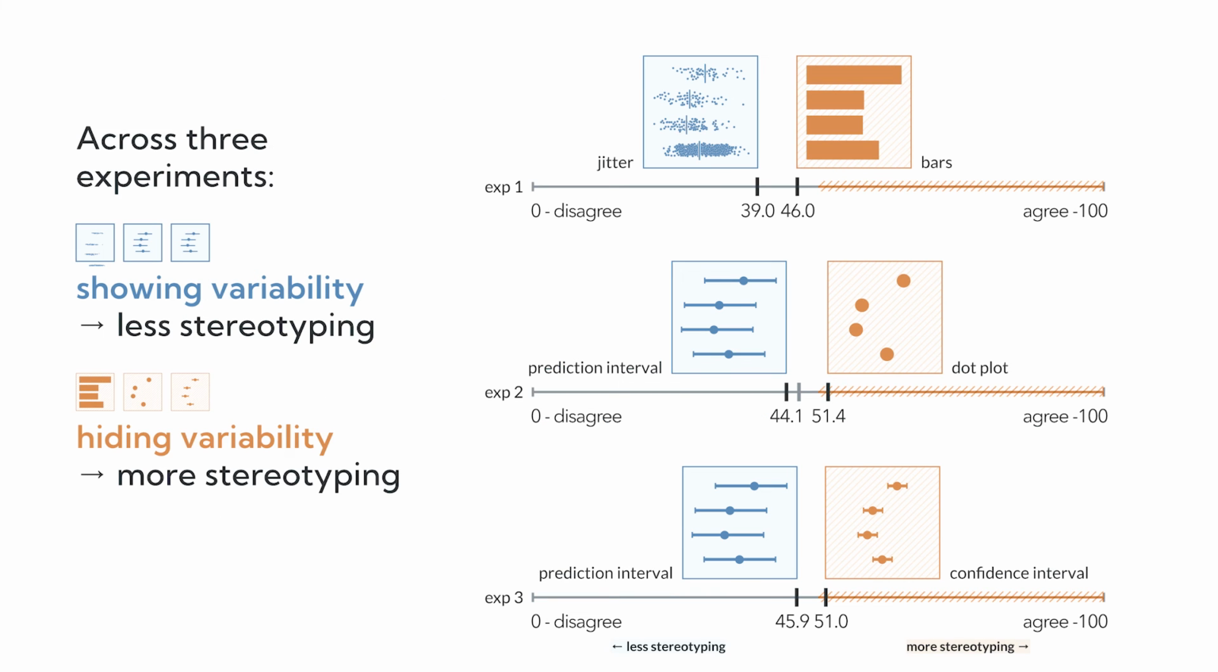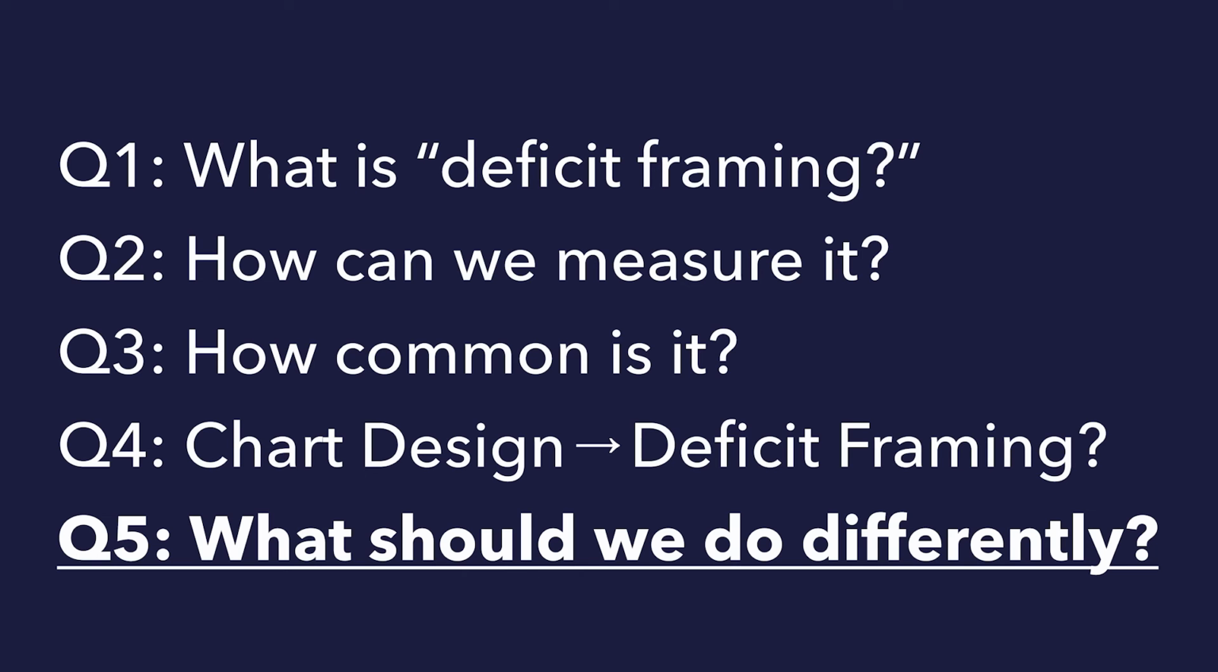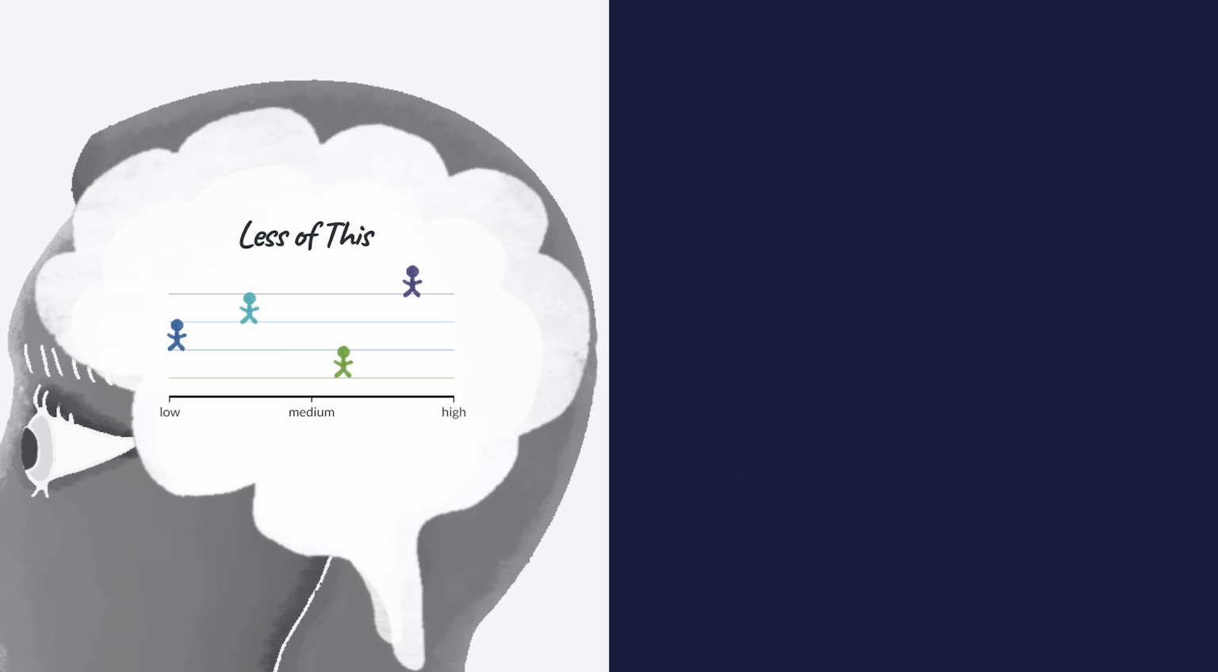In all 3 of these experiments, the chart type showing long, overlapping ranges reduced stereotyping relative to the charts that hide within group variability and emphasize between group differences in outcomes. Given that charts can be misread as evidence supporting stereotypes, and that the way they're designed can make this better or worse, as designers, what should we do differently?